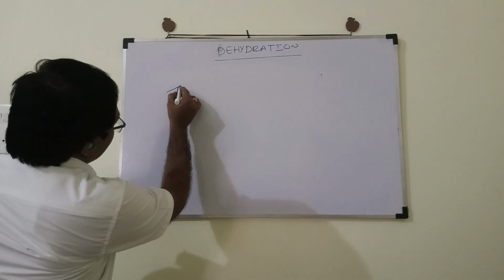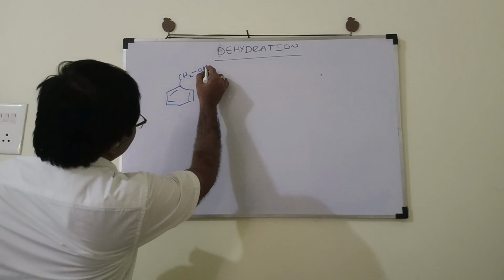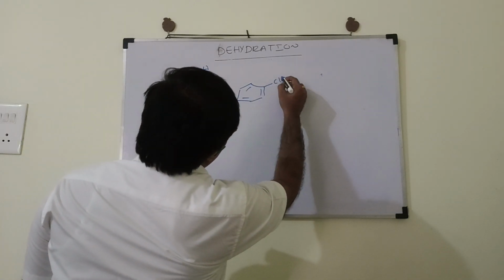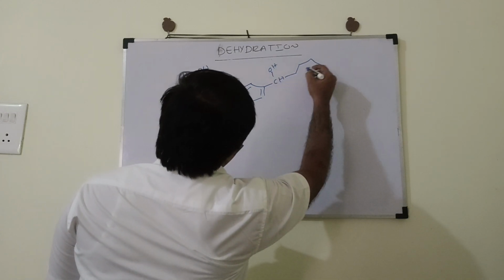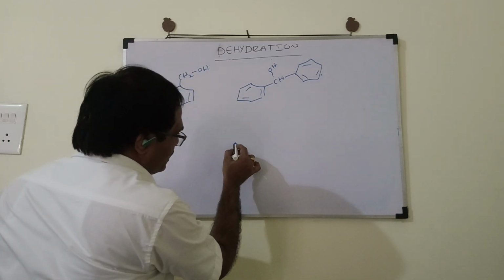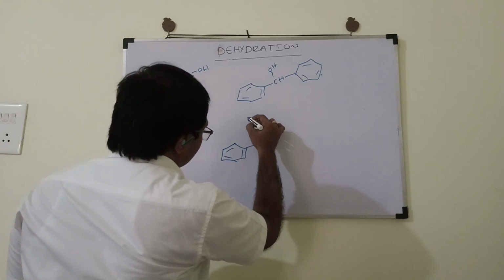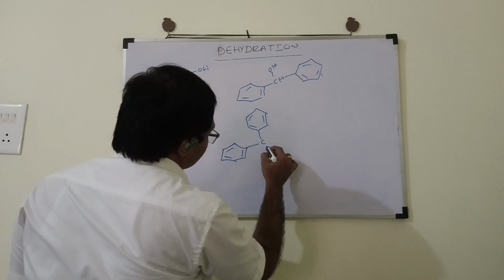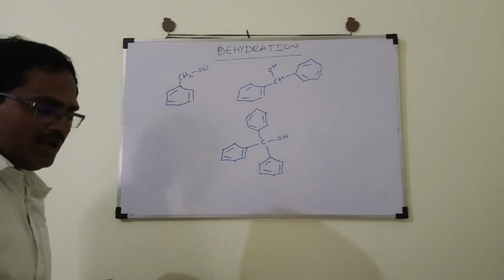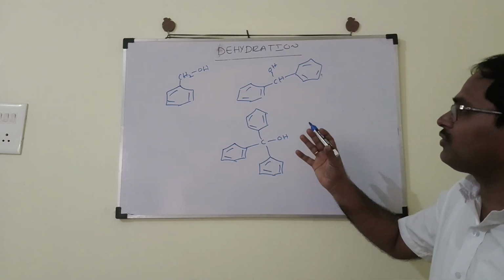So let me take here benzyl alcohol. We know this is the formula for benzyl alcohol. And let me take one more alcohol, diphenyl methanol. Let me take one more, triphenyl methanol. The alcohols I have given are all aromatic alcohols. Now we would like to see which one undergoes fast dehydration.